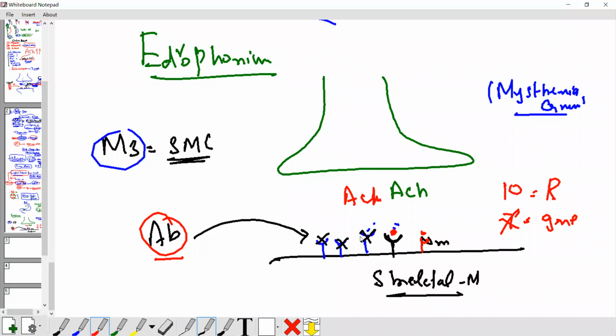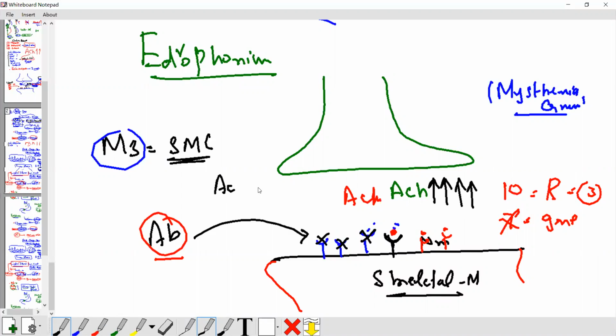The antibody destroys the receptors of acetylcholine. You just have three receptors remaining. So can you perform the same duty? Of course not, because the receptors have decreased. If you increase acetylcholine here, how can you increase acetylcholine? Do you know the enzyme? Just now we finished the acetylcholinesterase enzyme. If you block this enzyme, the acetylcholine level increases. Acetylcholine stays longer.